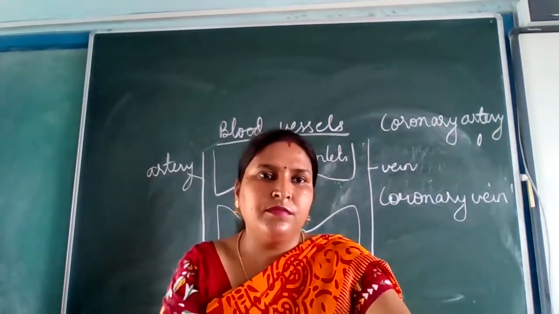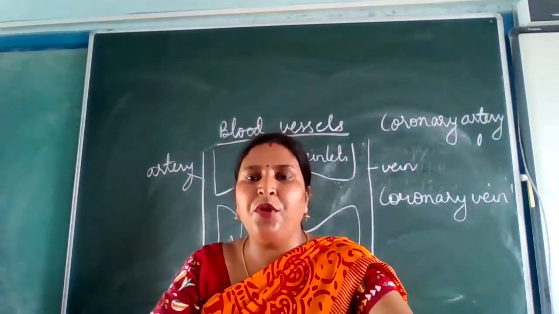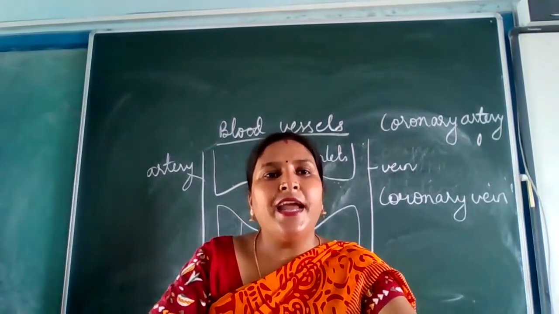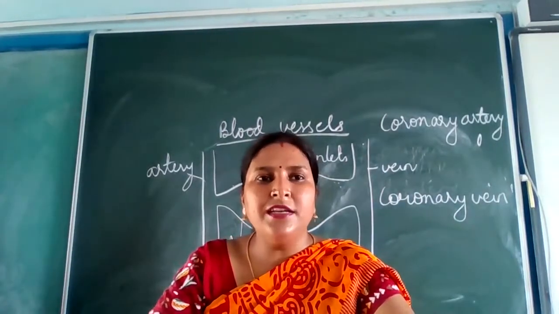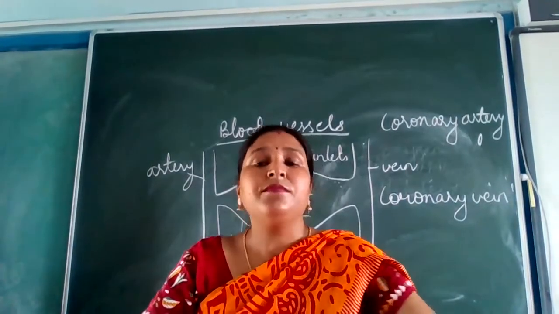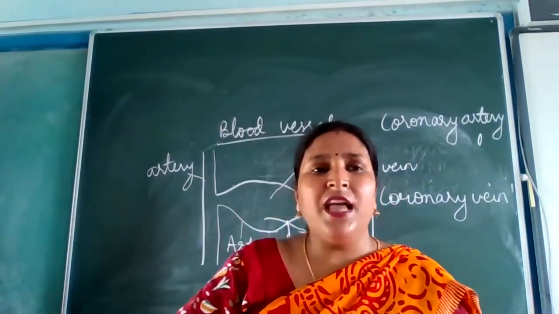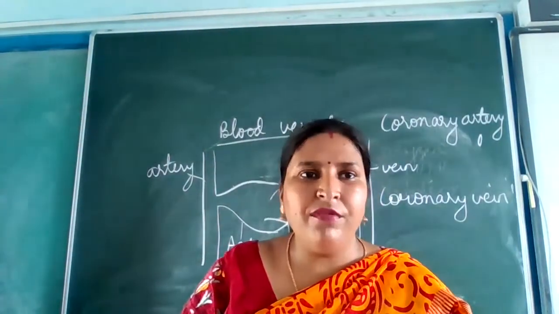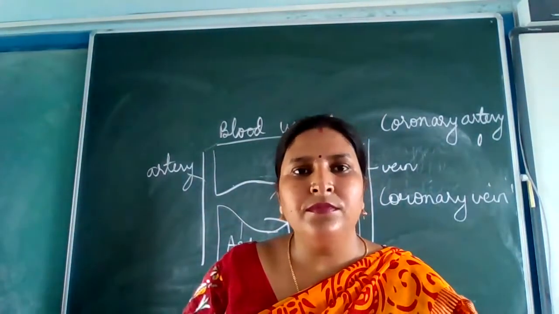Written? Is that clear to everybody? Now, if it is asked how the heart is getting the blood, you know the answer. It is through the coronary artery, which is providing blood to the heart. And which vein is carrying the impure blood from the heart? It is the coronary vein. Is it clear to everybody? I hope there is no problem.